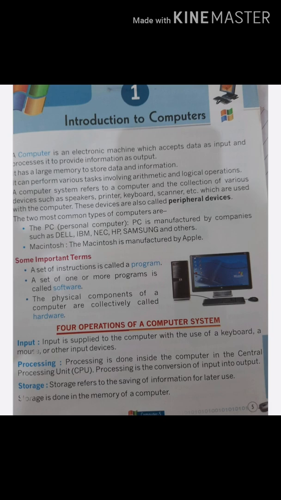What are 0 and 1s called? Binary digits. A computer understands only the binary language, which consists of binary digits. I have explained this to you earlier. Each of 0 and 1 is called a bit, a contraction of binary digit, which is the smallest unit to measure memory. The measurement units of memory are explained on page number 8 in a chart, so you can learn through it. For now I will explain the generations of computers.